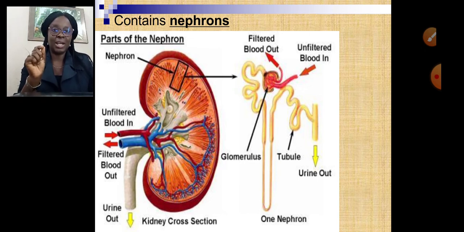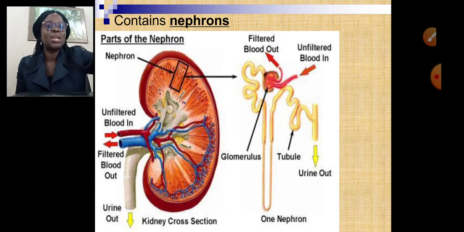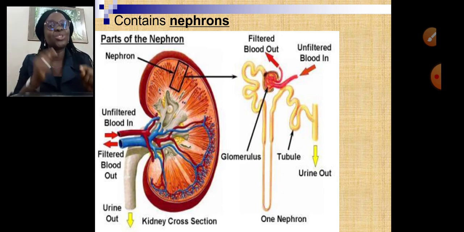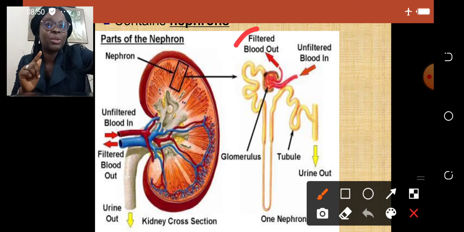Our kidney is made up of small units called nephrons, and it is actually those nephrons that help in filtering our blood to remove all the waste products of metabolism. We have billions of nephrons in our kidney. So when we pick just one unit of nephron, this is what it looks like.